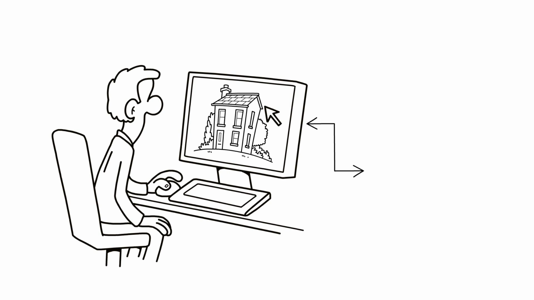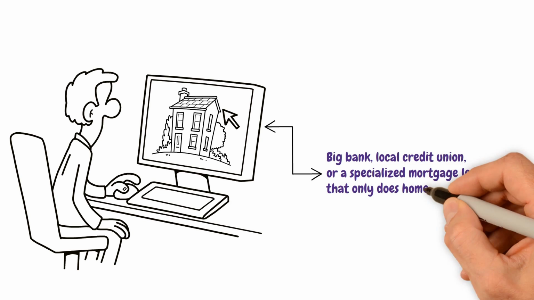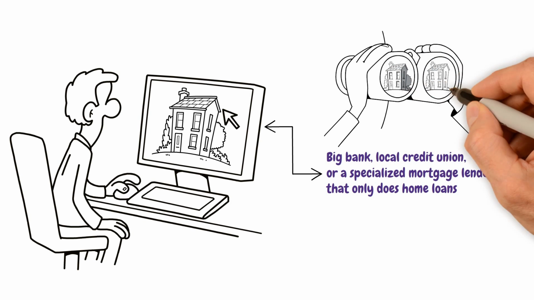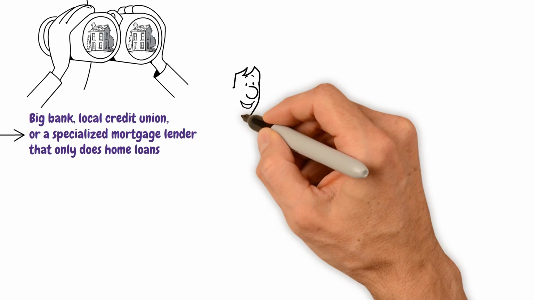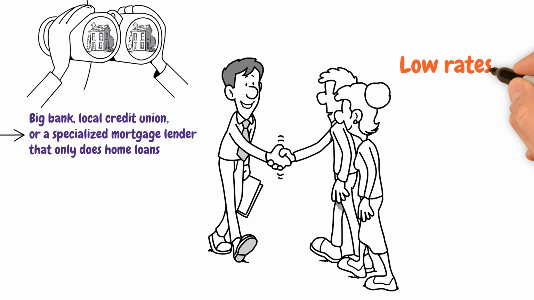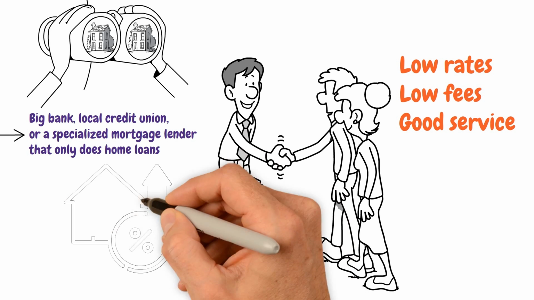You can get a mortgage from a big bank, local credit union, or a specialized mortgage lender that only does home loans. There are also mortgage brokers that act as middlemen to help you find and compare lenders. You should compare a few different lenders and choose one that offers a combination of low rates, low fees, and good service. Now let's dive deeper into how mortgage rates are determined.